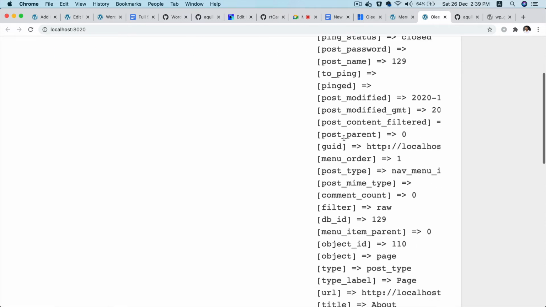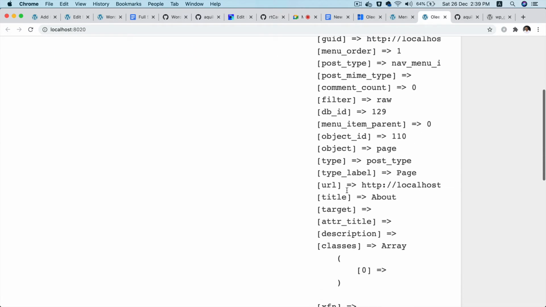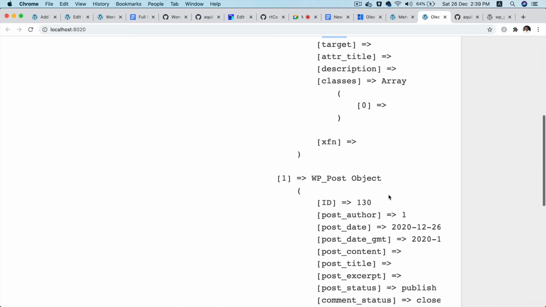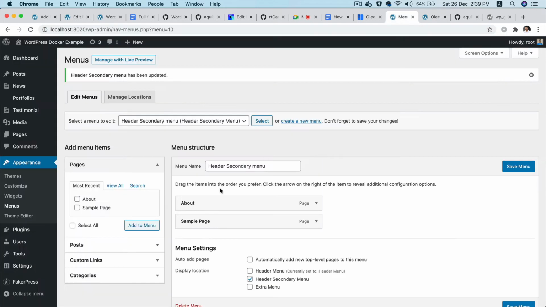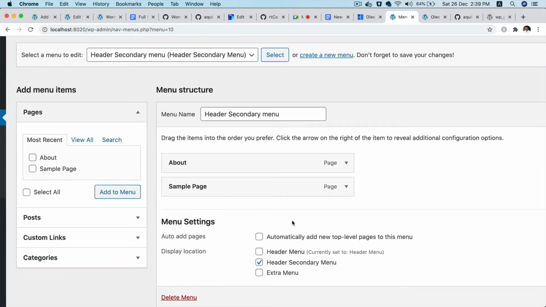So now if you see, we are getting all of the menu items. If you check, the name of the title is about, and the second one is sample page, right? It's got the URL also. And if you notice, that's what we have here, right? About, sample page, correct?